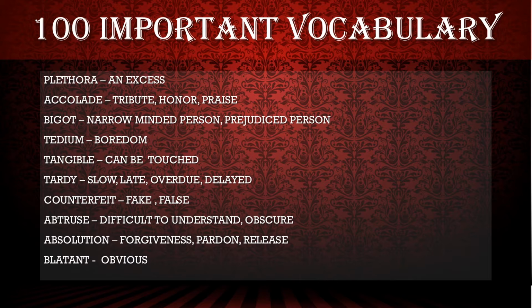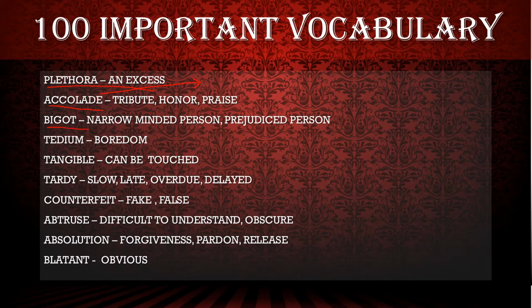Our first word is plethora. Plethora means more and more, increase and excess. Now, what is the meaning of accolade? Accolade is simply an award. You don't have to remember all the three words, tribute, honor, praise. Simple, accolade means an award. So when you achieve something, you do a good thing, you get an award for it, you get honor for it, that is accolade.